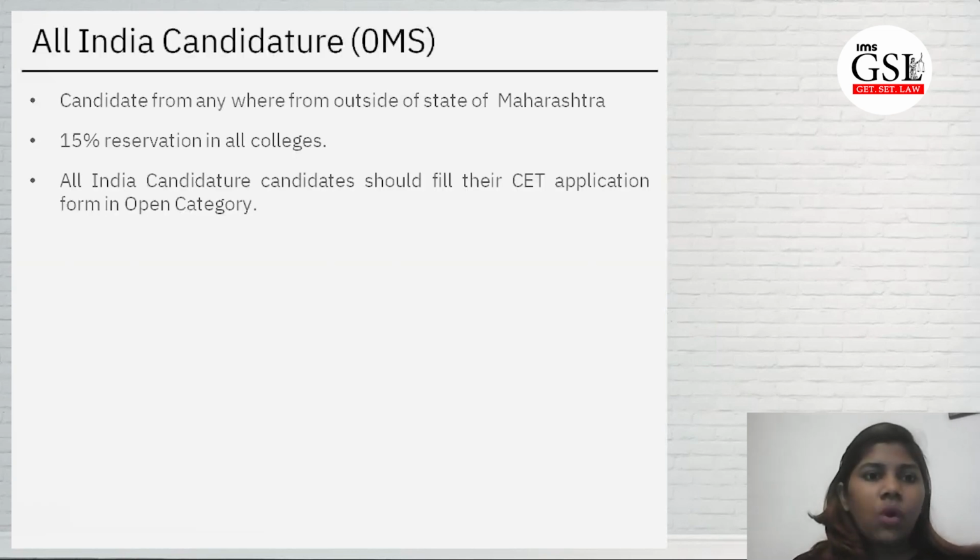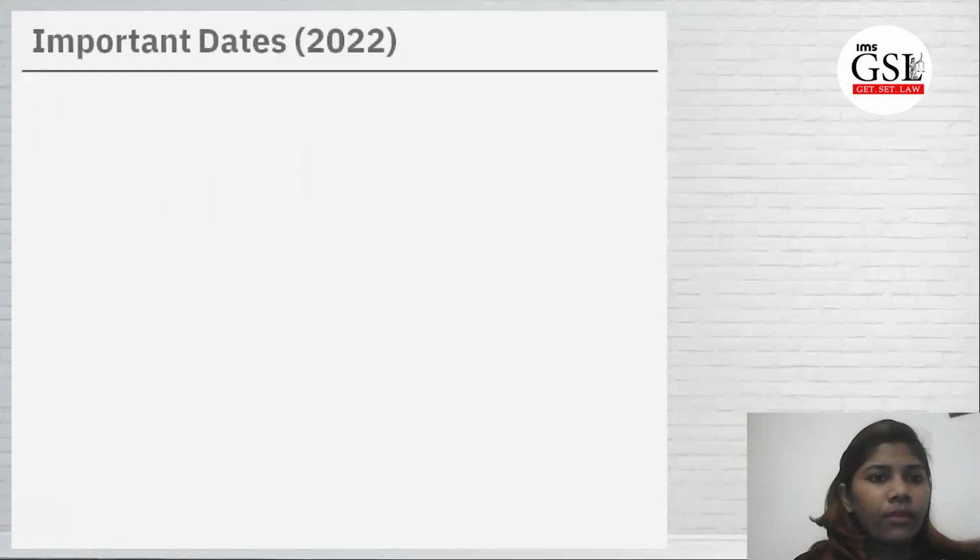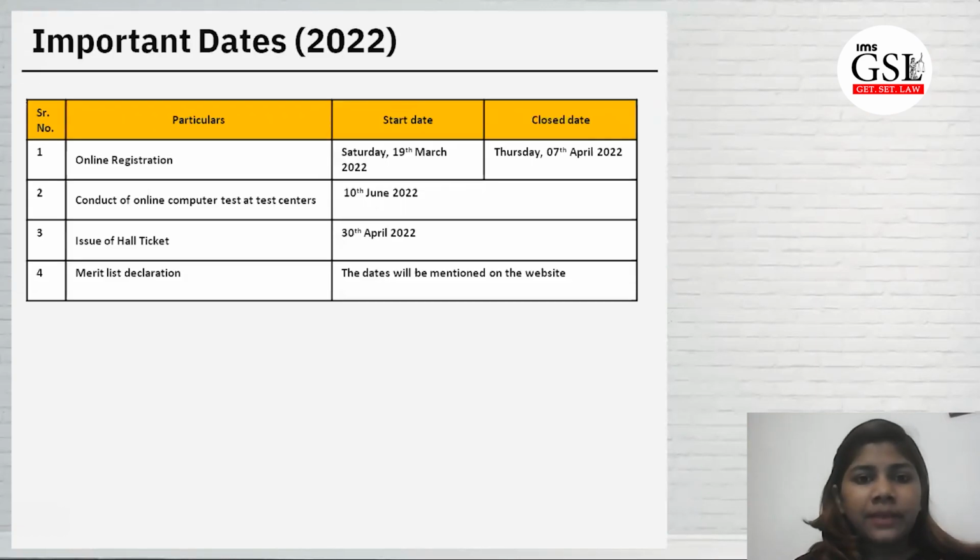Moving ahead to all India candidates: anyone from outside Maharashtra is considered an all India candidate. There is a 15% reservation for them in all the colleges, and all India candidates should fill their CET application only in the open category. Then the important dates of the examination. The exam date has changed, that is 10th June. Other than that, the hall ticket issue date is still 30th April for now. Other dates will be mentioned on the website. They have not announced them yet.